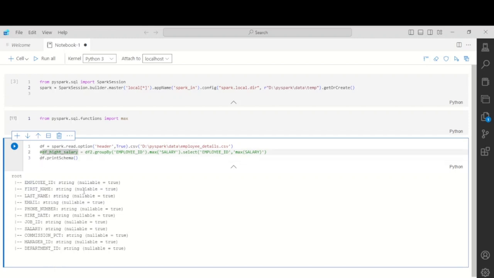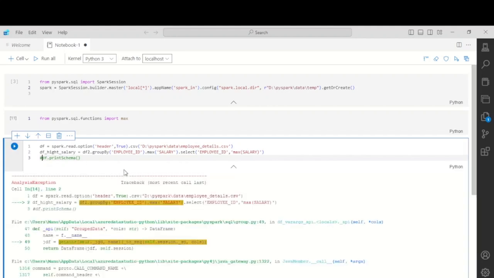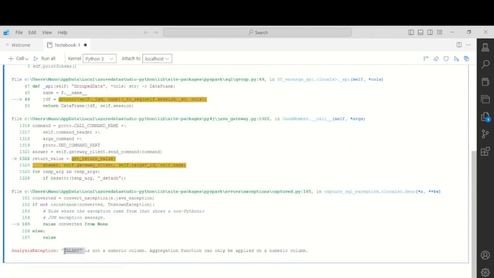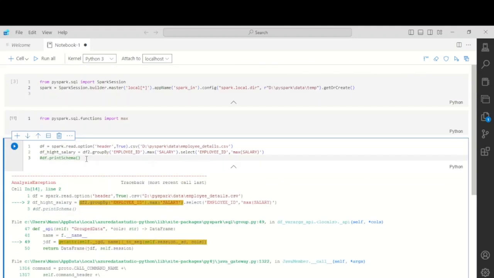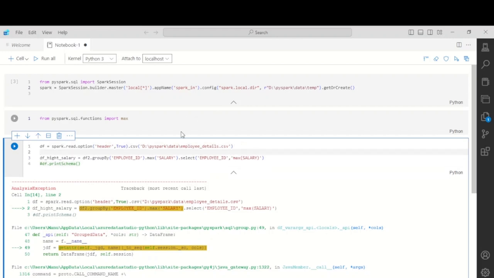Once we start performing any operation, suppose we are trying to get the highest salary and run it, what error will we get? That salary is unrecognized, or not a numeric column. For aggregation, if you want the maximum, or any mathematical operation like multiplication, it can be performed only over a numeric column. So before performing this, we have to change the data type. For that, let's print the schema and check.